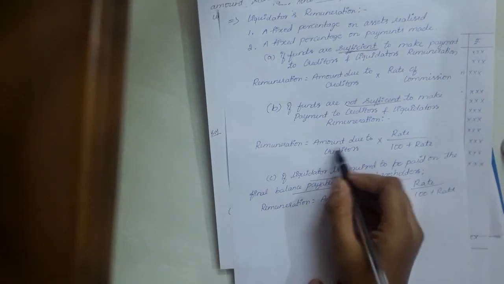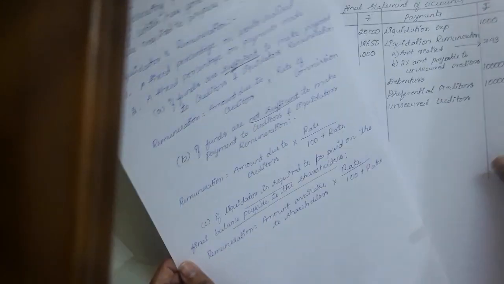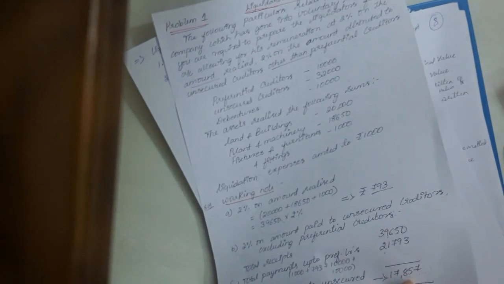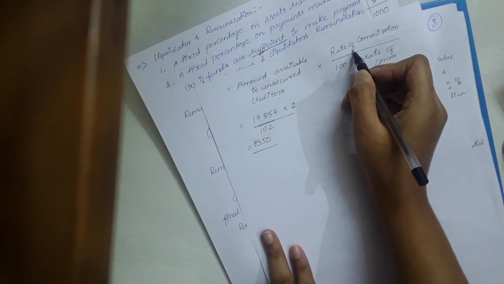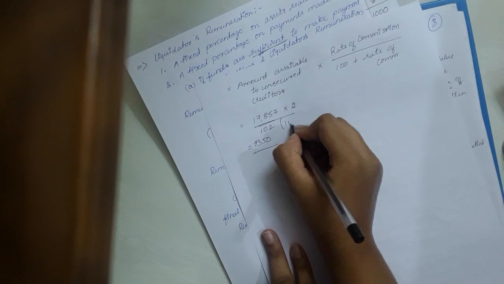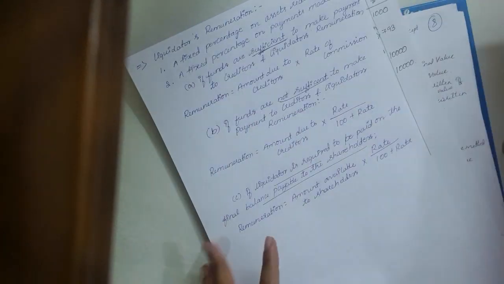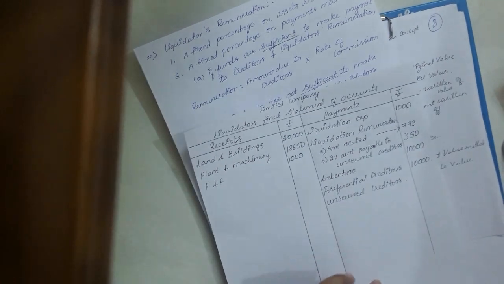When there is no sufficient amount available, what is the formula? Amount due to creditors multiplied by rate divided by 100 plus rate. What is the amount available for unsecured creditors now? After calculating all these things, we came to know 17,857 is the remaining for unsecured creditors. So 17,857 multiplied by the rate of commission on the payment, 2%, divided by 100 plus the rate, 2, so 102. That will be 350. Now we can write the value here, that is 350.